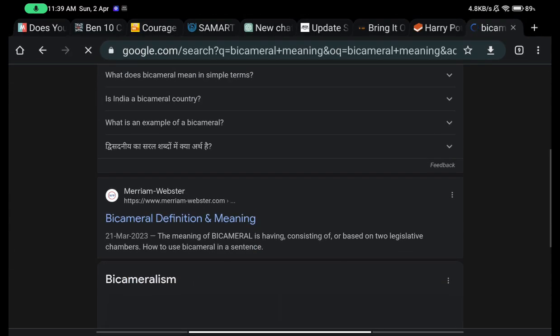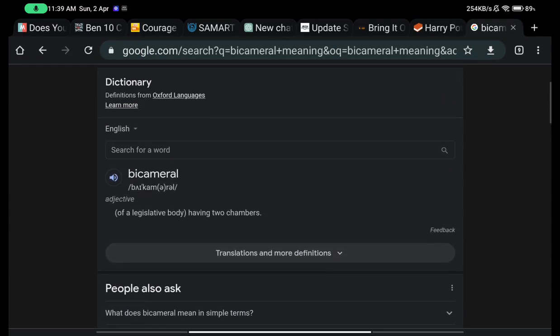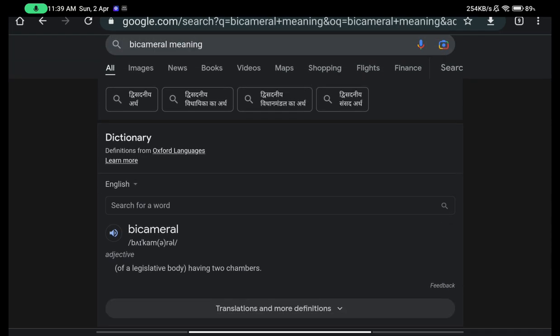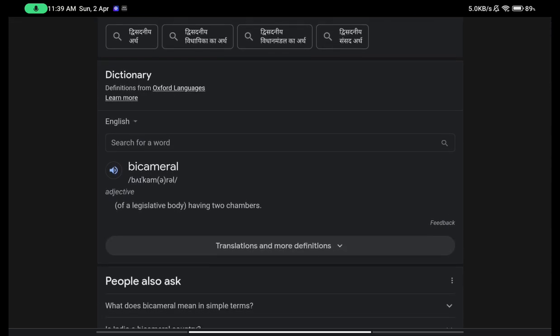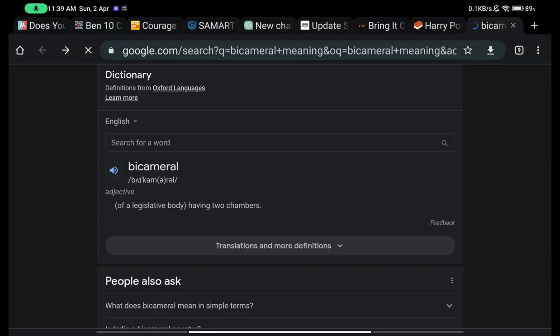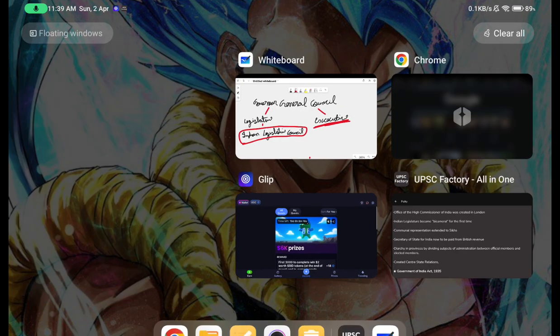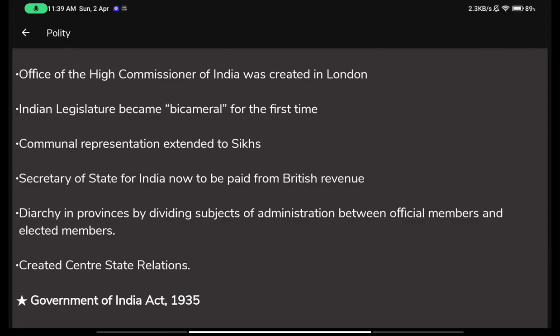Oh yeah, of course. A legislative body having two chambers, just like our current system is. So bicameral is a word specifically used for a legislative body which has two chambers, like our current legislative body has. For example, the Lok Sabha and the Rajya Sabha. The Lok Sabha and Rajya Sabha are two chambers of the same legislative body, that is the parliament, and that is why our current Indian system is also bicameral.